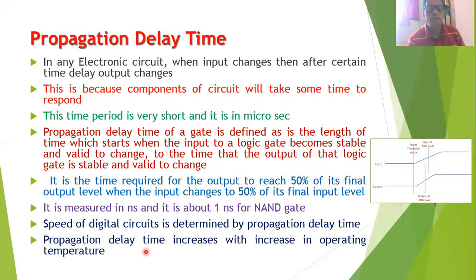The propagation delay time will depend upon the technology used for manufacturing the logic gates, but it will also depend upon the operating temperature. If the circuit is operated over a long period of time and its temperature rises, then the propagation delay time of the circuit or logic gate will also rise.